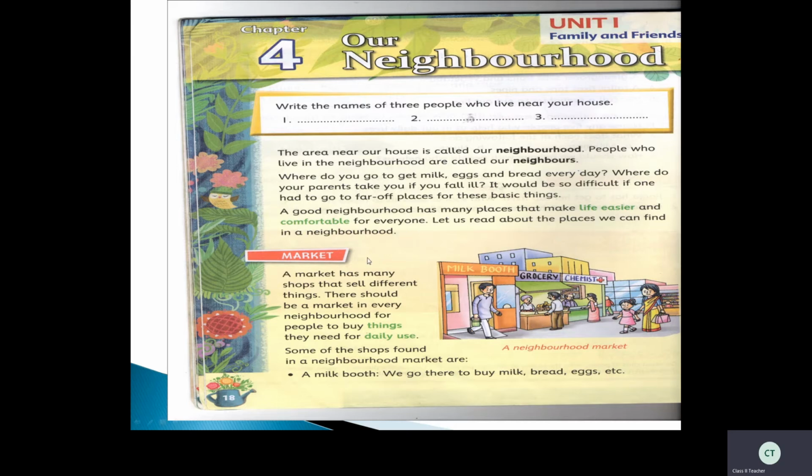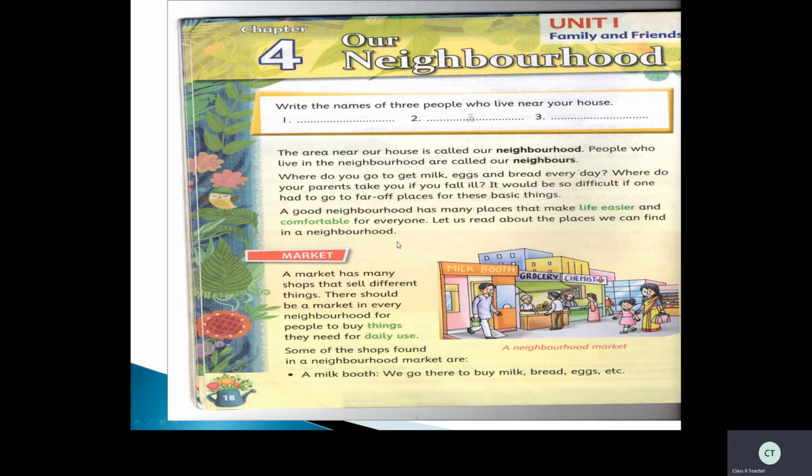If you have all these places like groceries, milk booth, chemist, and also schools nearby you, park, and also hospitals nearby your neighborhood, that is a good neighborhood, because for small basic things, if you go to far away places, it will be difficult for you. So a good neighborhood has many places that make life easier and comfortable for everyone.